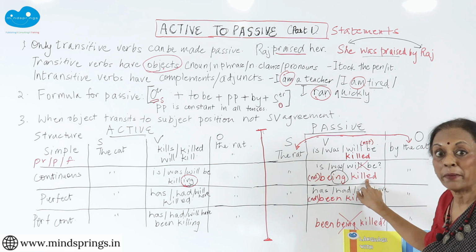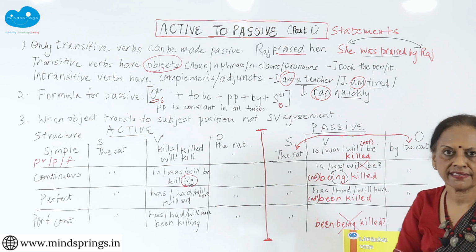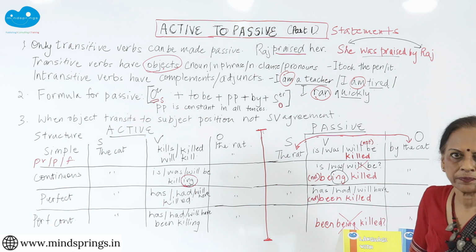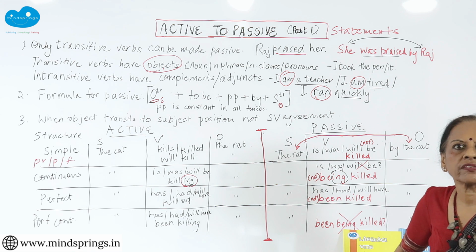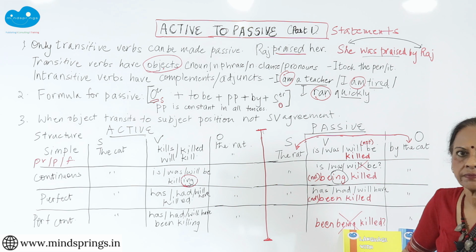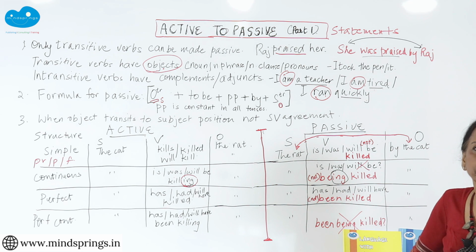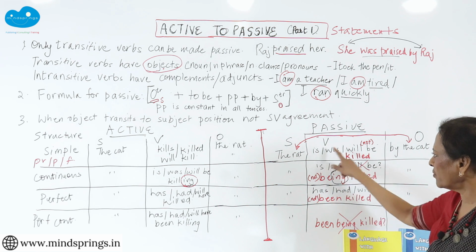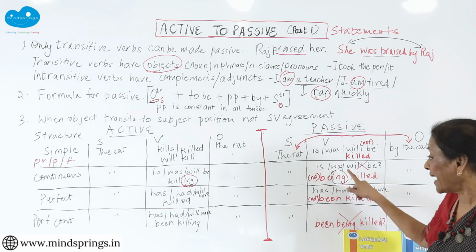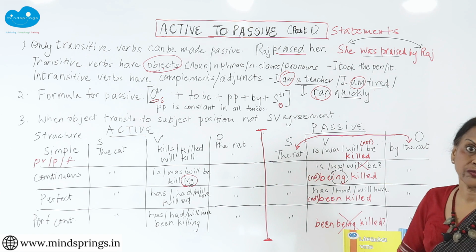And my main verb remains in the past participle. Past participle is of the main verb, never change it. It's always killed, killed, killed, or taught, taught, taught, or eaten, eaten, eaten, it goes like that. This verb will keep changing to be, and it will take the tense of the active voice.